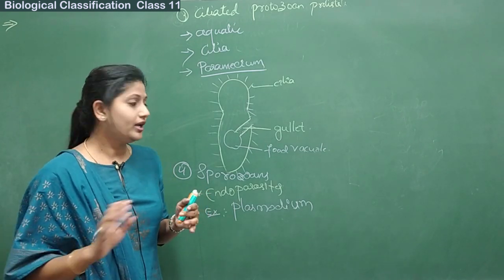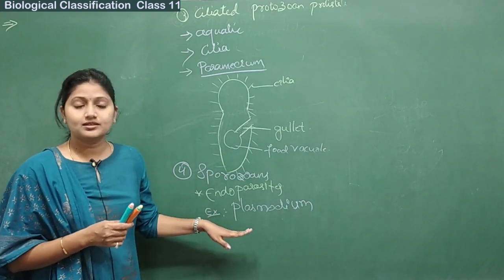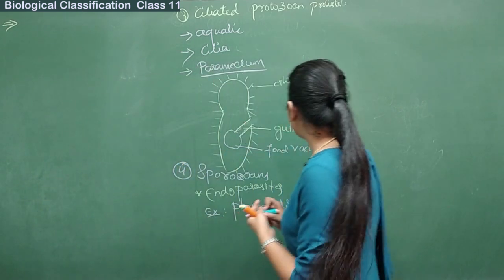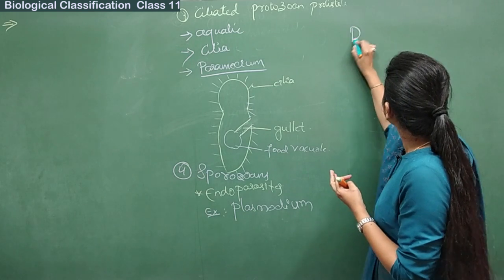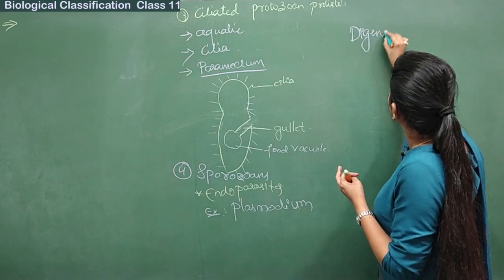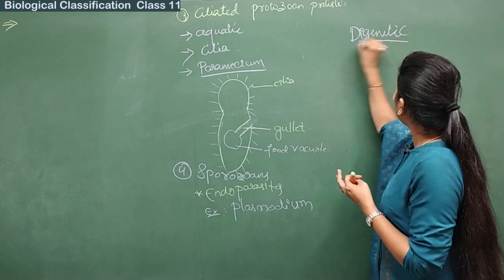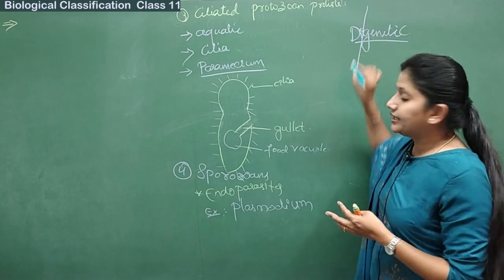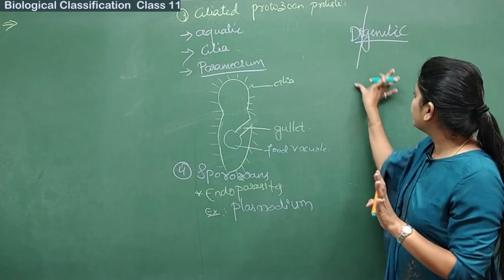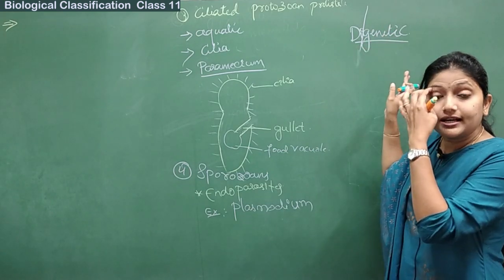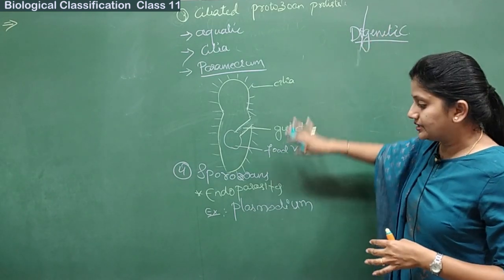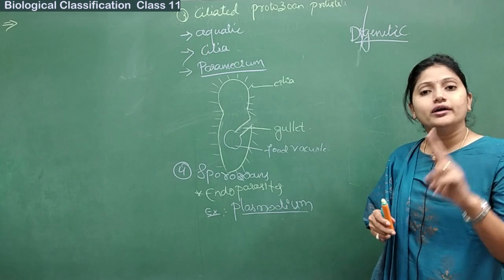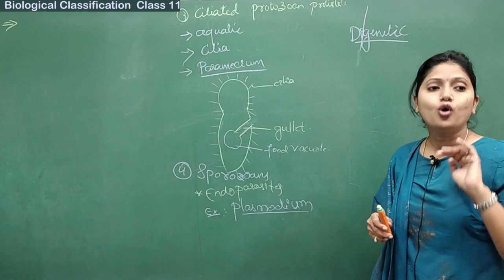Okay, then these particular organisms are digenetic. Fine, these are digenetic. They are digenetic in nature. What exactly does it mean? Here we have this word di. It means two. It shows it has two kinds of hosts. Fine. What is that? It means that to complete its life cycle, for example, if Plasmodium wants to complete its life cycle, then it requires two hosts.